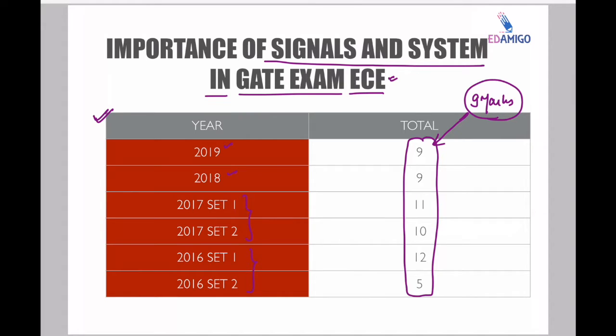In the lecture series we will explain the concepts as well as solve the questions, and you will find that the previous year GATE questions are actually repeating themselves. The concepts get repeated in signals and systems, which is most common here.